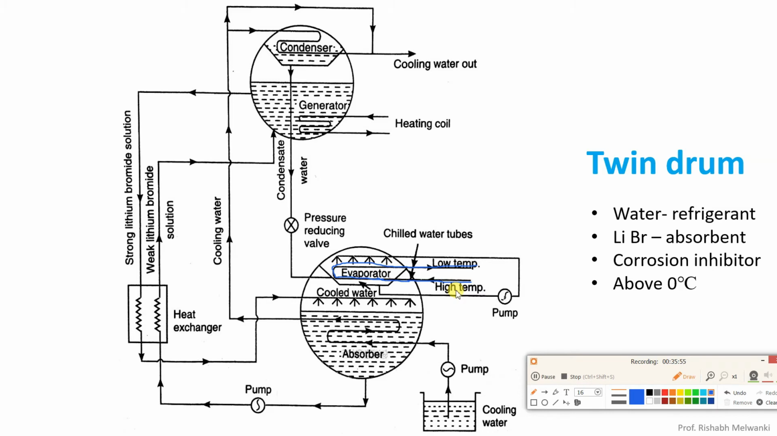So suppose you have a hot water tank. From there you are supplying the normal room temperature water from the tank. From there you are supplying the water to the evaporator.